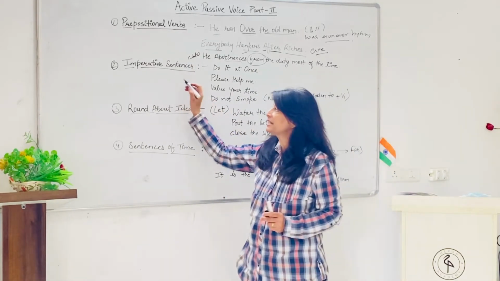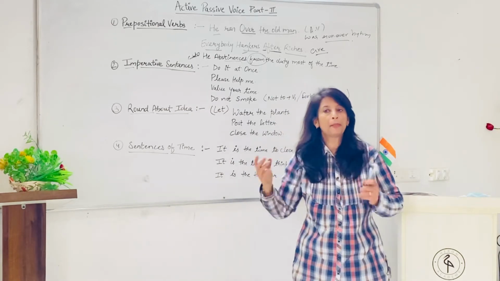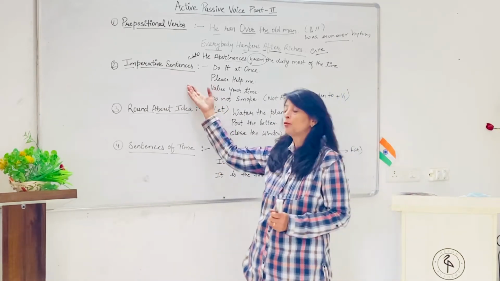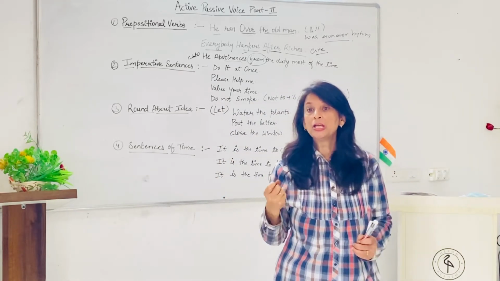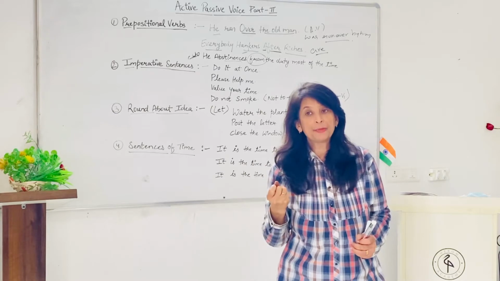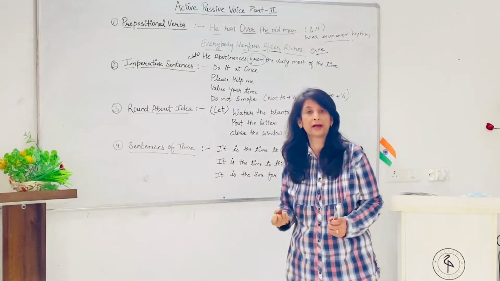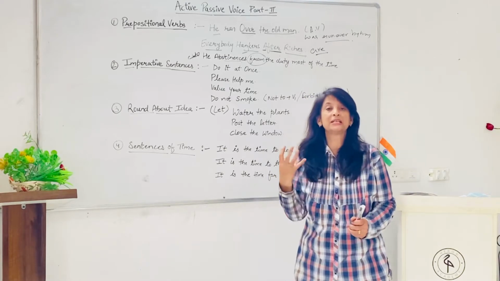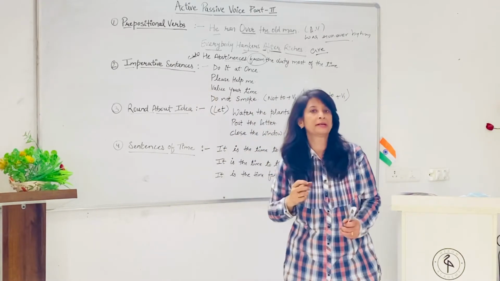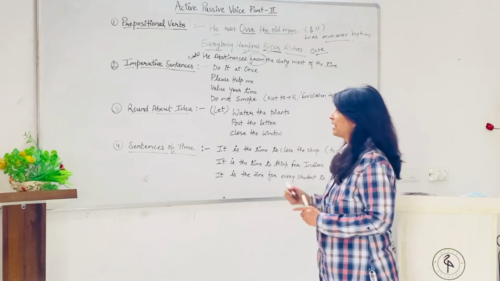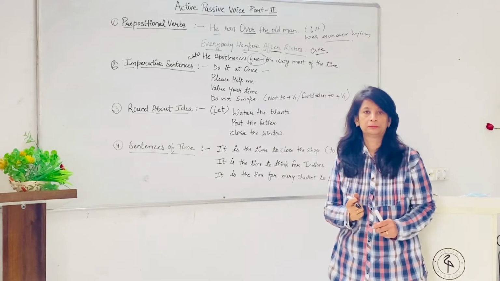Now the second is imperative sentences. So आपने बहुत जगह ये सुना भी होगा, पढ़ा भी होगा, किया भी होगा. So what are imperative sentences? ये उस टाइप के sentences होते हैं जहाँ पे एक्टिव में किसी को कोई कमांड दे रहा है, रिक्वेस्ट दे रहा है, थ्रेट दे रहा है. Such type of sentences are called imperative by nature. They are imperative sentences. Now when I say do it at once, तुरंत काम करो, right?